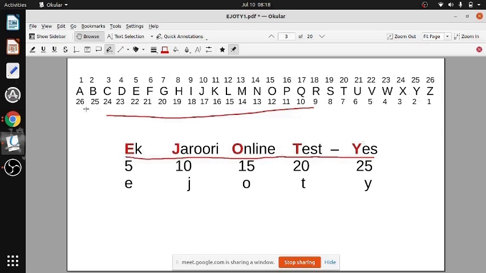And for backward counting, see that it is 27 minus this. If A is 1, it is 27 minus 1, 26. B is 2, 27 minus 2, 25. C is 3, 27 minus 3, 24. So if you remember the forward numbering, 27 minus the forward numbering gives you the backward numbering. Z is 27 minus 26, it gives you 1. So backward numbering is 27 minus forward numbering.